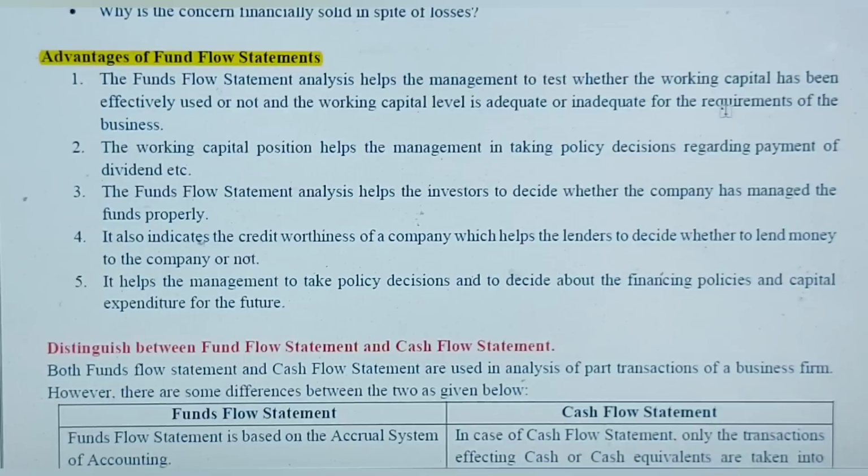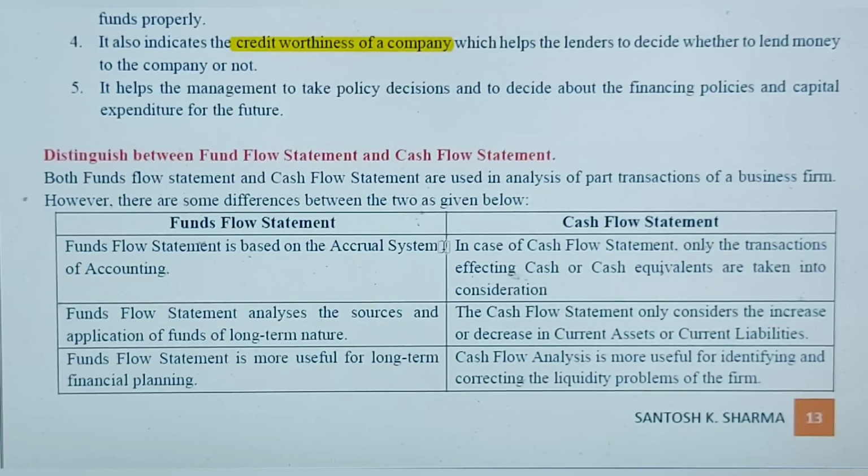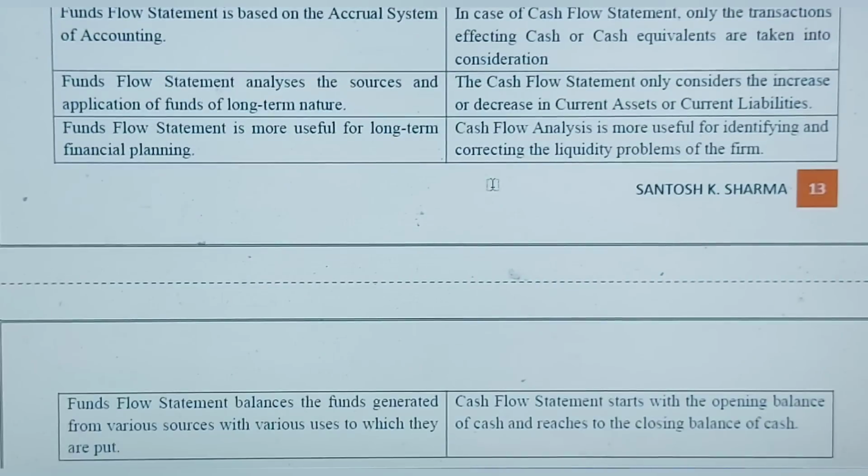So a company can know how much working capital it needs for its working, and that helps to take the policy decisions regarding the company. Then it also tells the investors about how much they are likely to invest in the company. Then it also helps to find out the credit worthiness of the company, and on that basis the company can get loans. So like that. One difference again you can work out between fund flow statement and cash flow statement. Very important one for the exam.